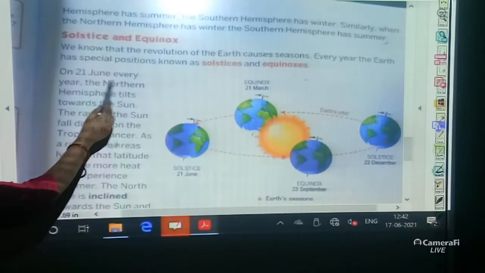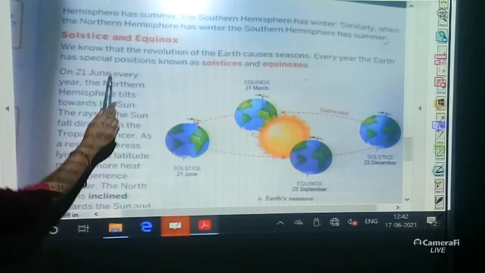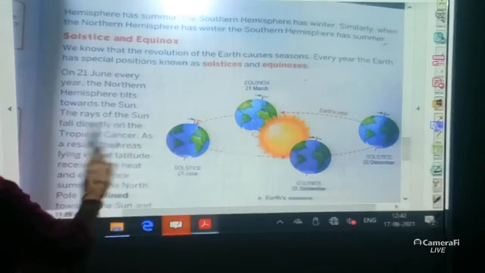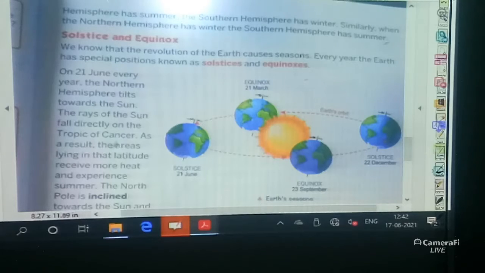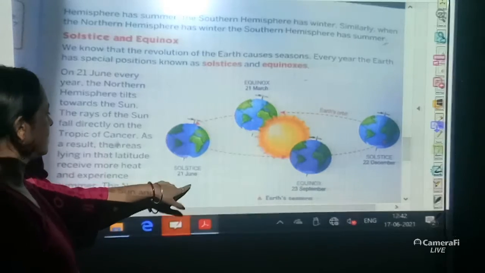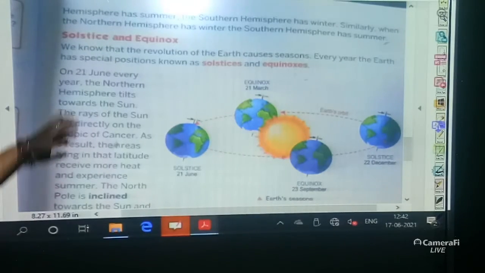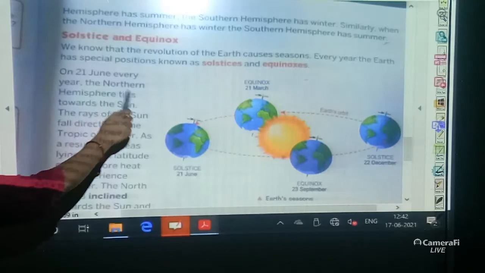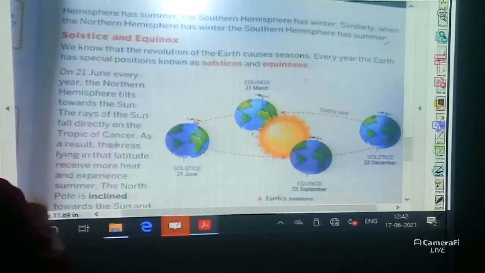On 21st June every year, the northern hemisphere tilts towards the sun.